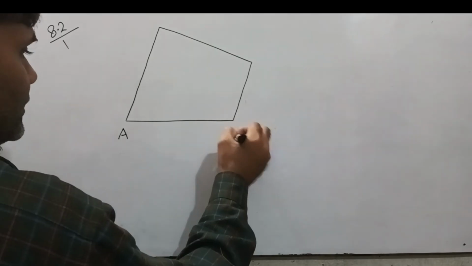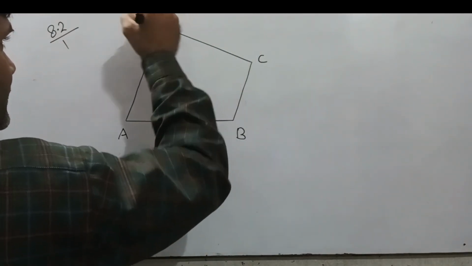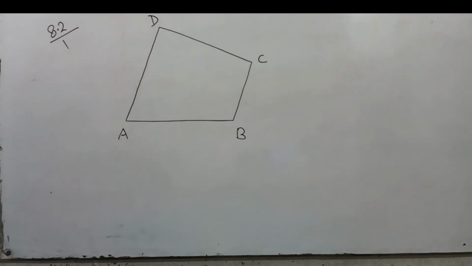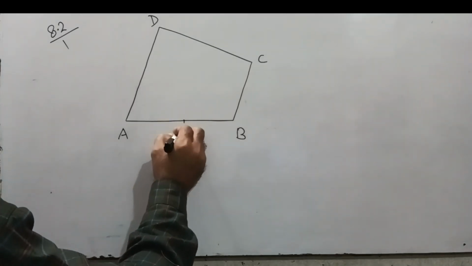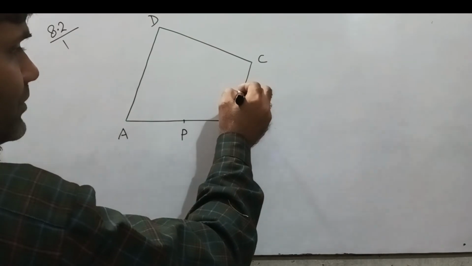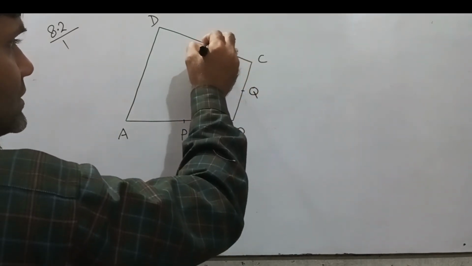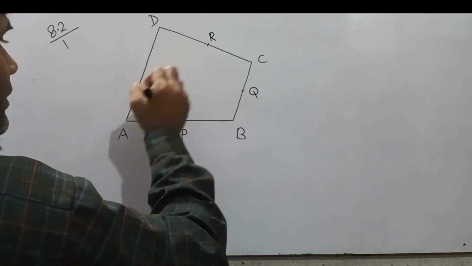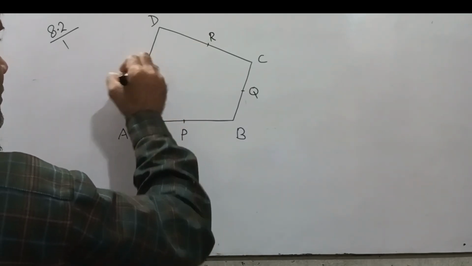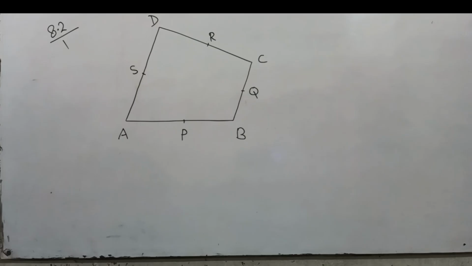A, B, C, D. This is a quadrilateral in which P, Q, R, S are the midpoints of AB. AB का मिड पॉइंट P, BC का मिड पॉइंट Q, CD का मिड पॉइंट R and AD का मिड पॉइंट S. Okay. Here we have P, Q, R, S. P is the midpoint of AB, Q is the midpoint of BC, R is the midpoint of CD, and S is the midpoint of AD.